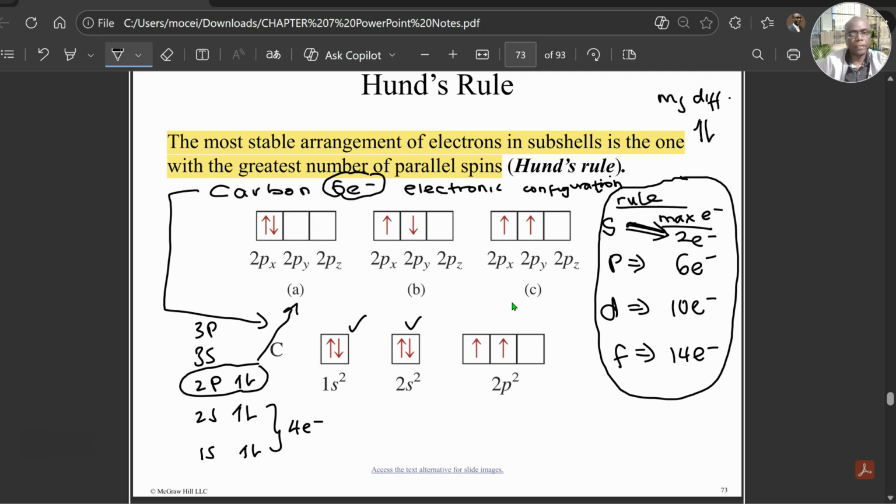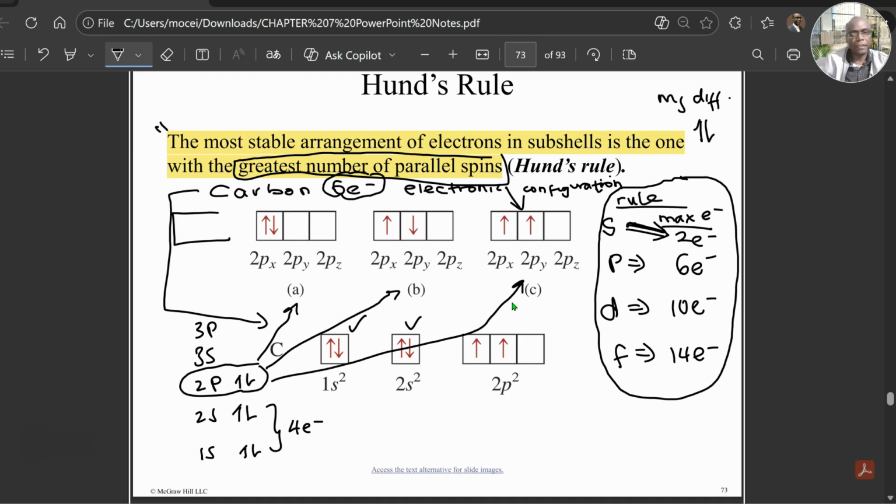Will you do A, will you do B, or will you go with C? Which one of these follows Hund's rule, which states that the most stable arrangement of electrons in a subshell is the one with the greatest number of parallel spins? Greatest number of parallel spins has to be C. Remember, they cannot be in the same box. I can even add another option here.